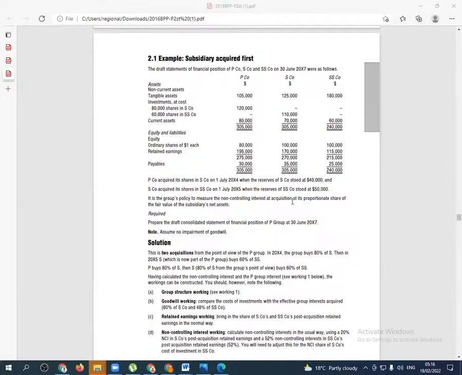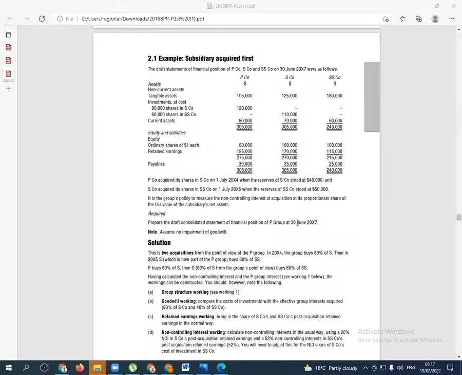So they want us in this case to do what here? They want us to prepare the draft consolidated statement of financial position of P Group at 30th June 2017. So the very first thing that we need to do, ladies and gentlemen, is really to understand how this group is structured. That is the first thing that we need to understand. How is this group structured?